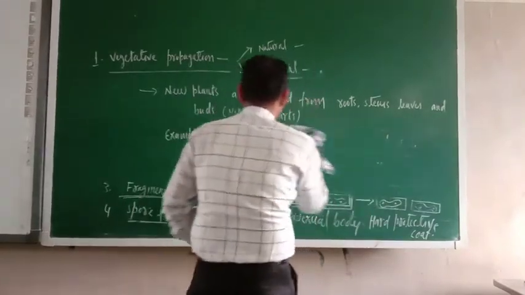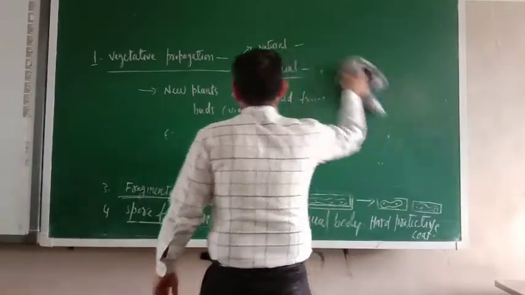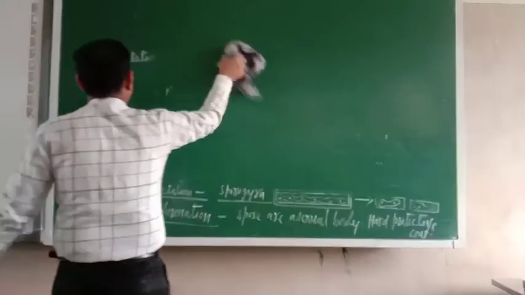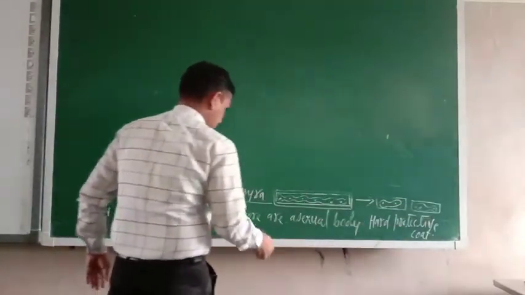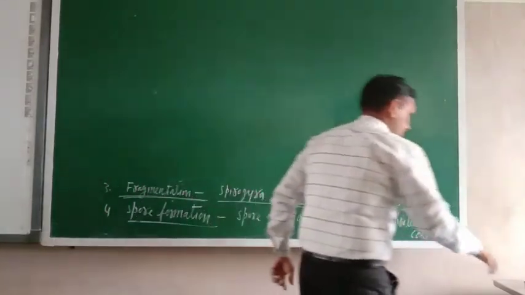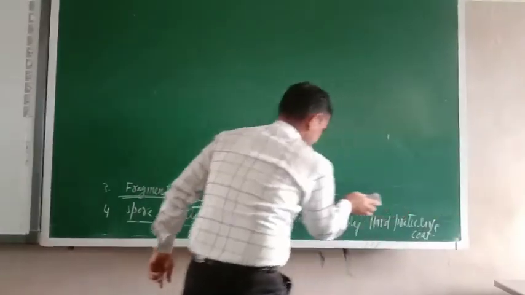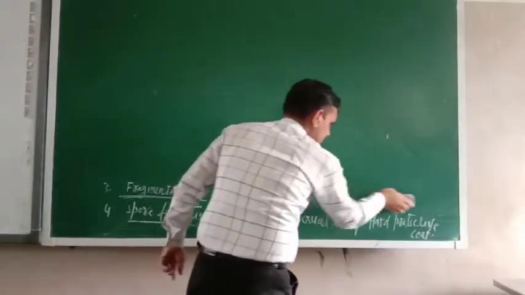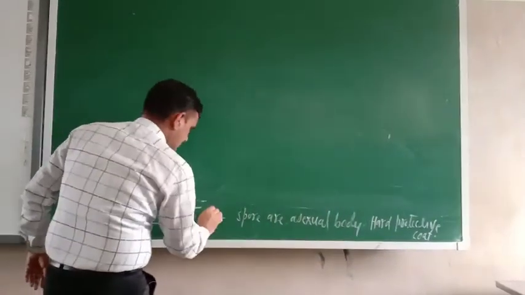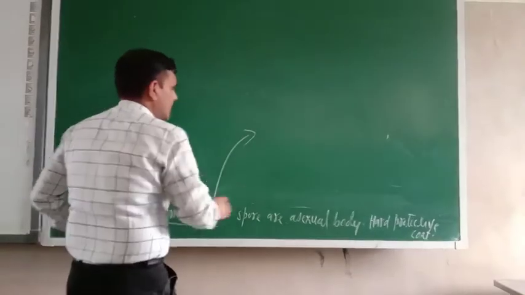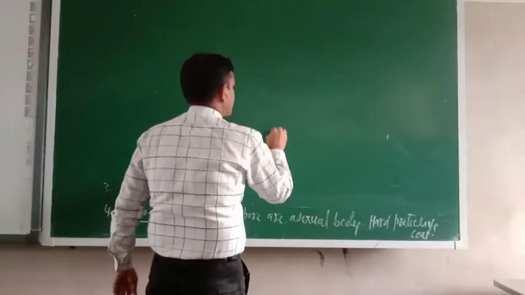Actually spores, fungus, their growth. See here, this is one spore.